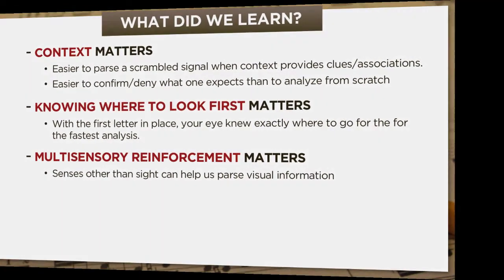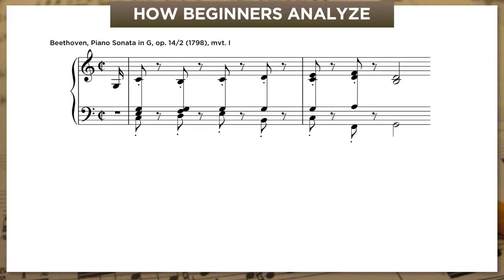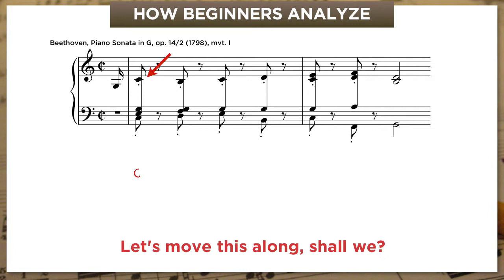Well, before I tell you, I want you to think about how students, especially new students, typically do analysis. Here's a really short passage from Beethoven's second Opus 14 piano sonata. And I'm going to analyze the harmonies here like many of my freshmen might, which is to say, tallying all the notes, then finding the root, then figuring out the inversion of every chord from scratch, one at a time. So we start at the beginning. So here's our first chord. So let's say it has a C in it, and then there's a bass clef. Oh, so the notes of the bass clef. G, E, F, C, C, G, F,